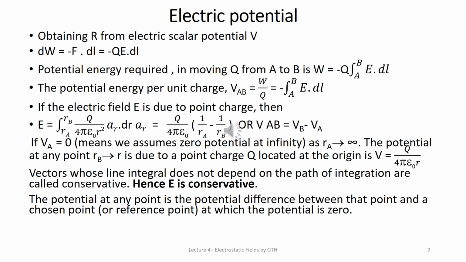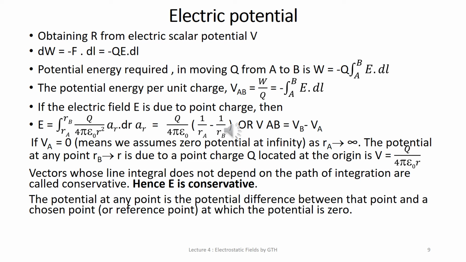So it will come out, after integration, as 1 upon RA minus 1 upon RB, or VAB is equal to VB minus VA. Now here this is the potential difference. So potential difference means, here it is written that if VA is equal to 0, the potential difference VAB is regarded as the potential at B with reference to A. Now generally when we define VAB, we assume that the potential at infinity is 0.